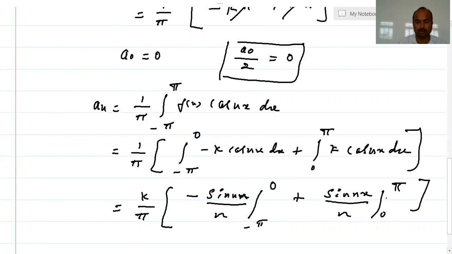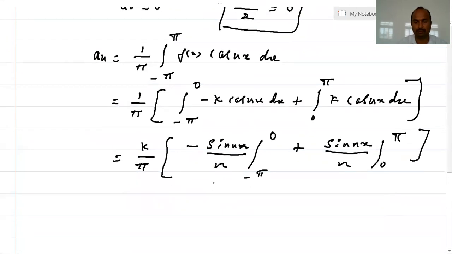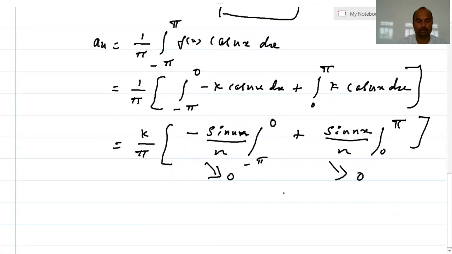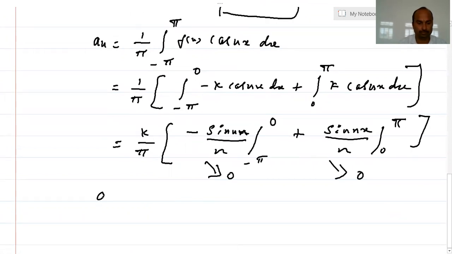See, both the terms become 0 because it is a sine function and the limits are 0 and pi. So this term will be 0 and this term will also be 0. So an is 0.